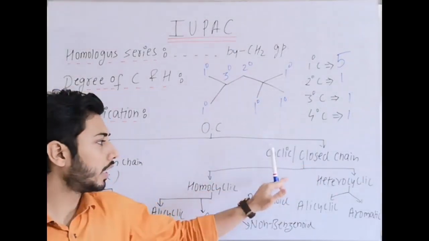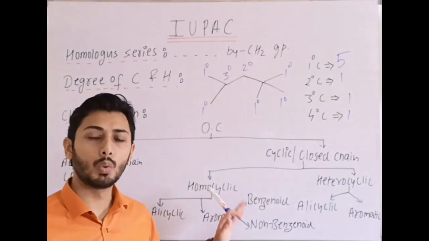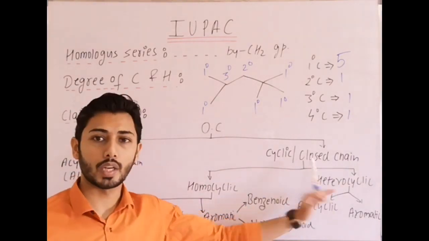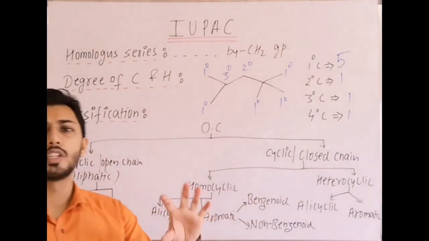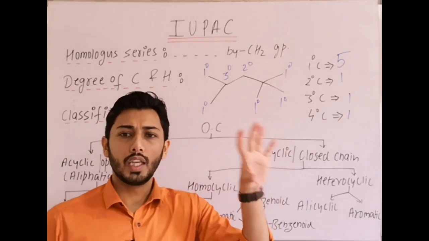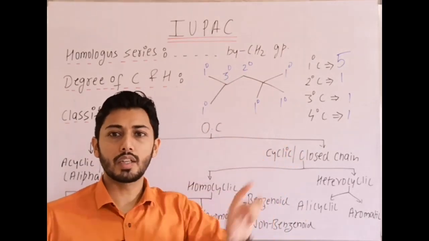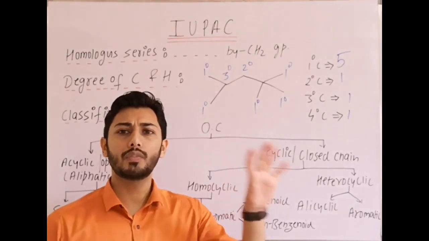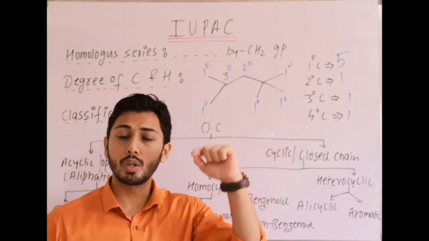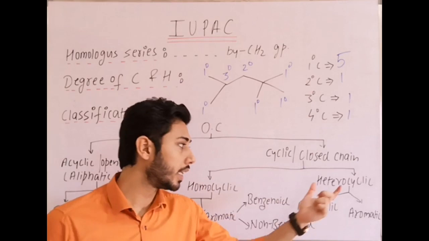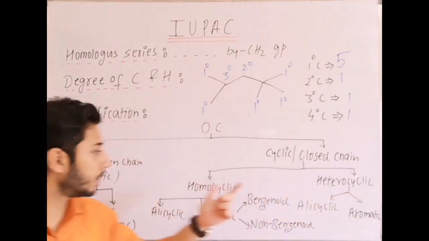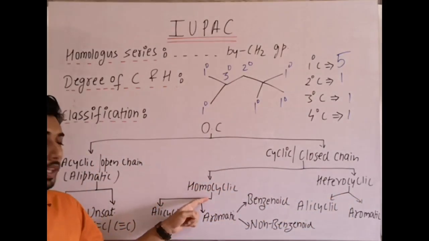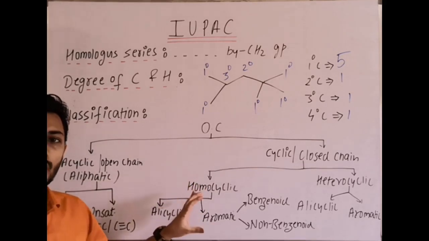Then closed chain or cyclic compounds. In closed chain or cyclic compounds, we can classify them as homocyclic compounds and heterocyclic compounds. As the name suggests, homo means same. In homocyclic compounds, the ring contains only carbon. Clear? In heterocyclic compounds, apart from carbon, some other element may also be present in the ring. That is why they are heterocyclic, and these are homocyclic, in which the ring is composed only of carbon.